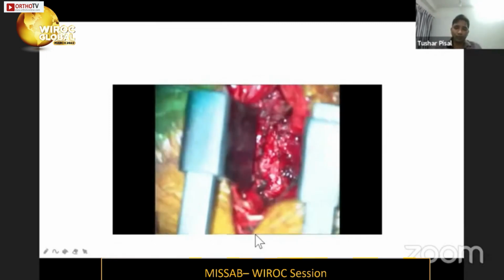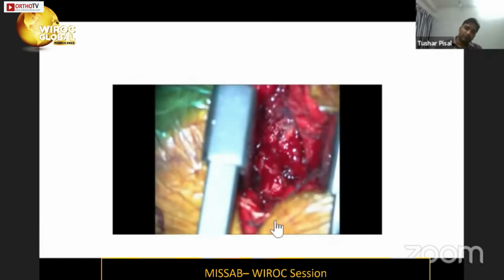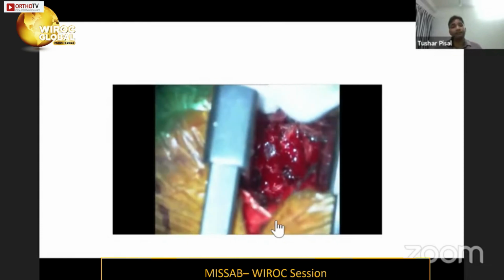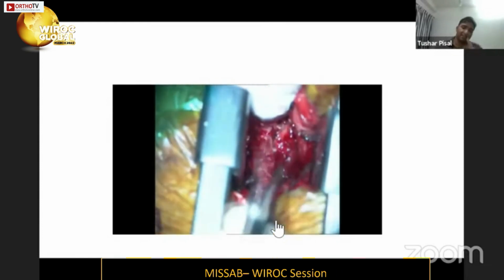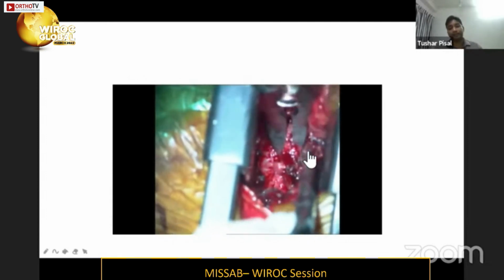So we removed the facet joint using Kerrison punches. The important thing here is this Macnab bleeder, which causes bleeding in this case. So we have to coagulate this Macnab bleeder very carefully, which is located on the lateral aspect of the facet joint, using bipolar. Then after the resection of the superior facet, we directly land up on the disc. Okay, so at this point we have to identify the disc.